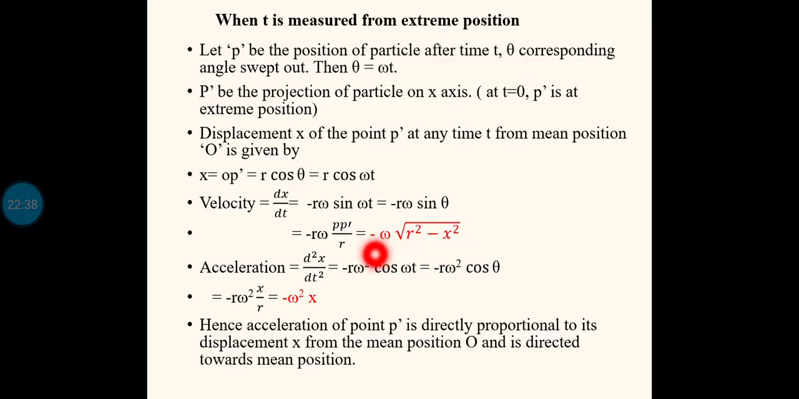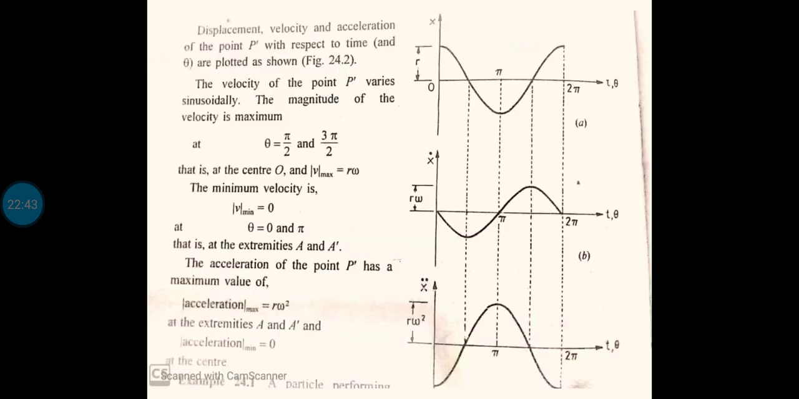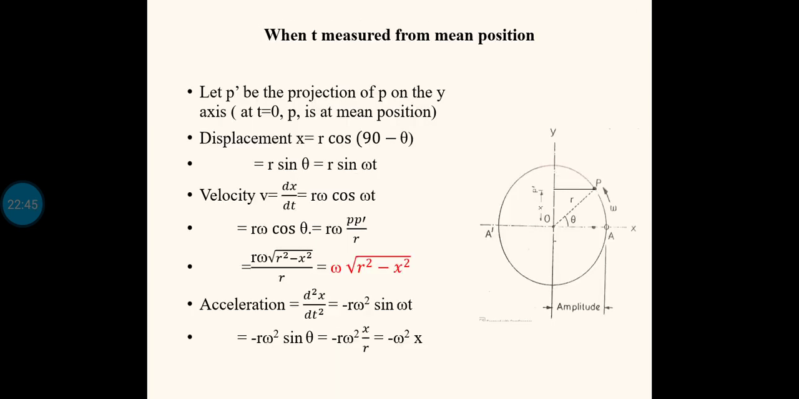See, only a negative is coming: minus omega into root of r square minus x square. Anyway, we are finding the velocity. There is no meaning of saying negative velocity. So in both the cases, we will be taking the magnitude only. So the equation to calculate the velocity of the simple harmonic motion is omega into root of r square minus x square. Now moving on to the acceleration.